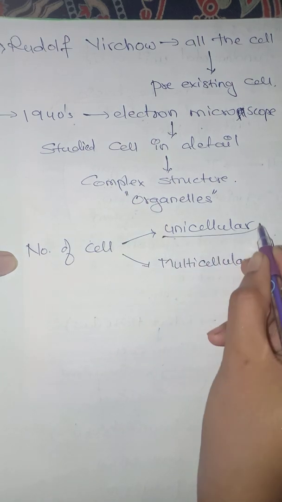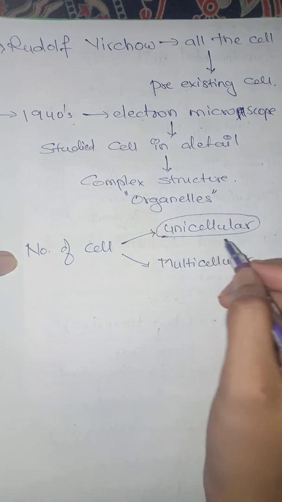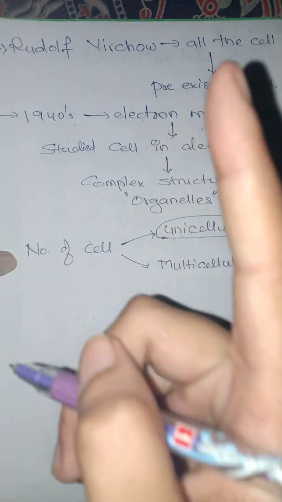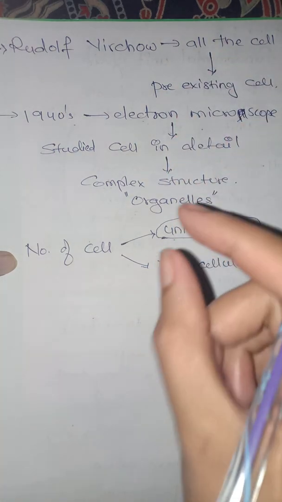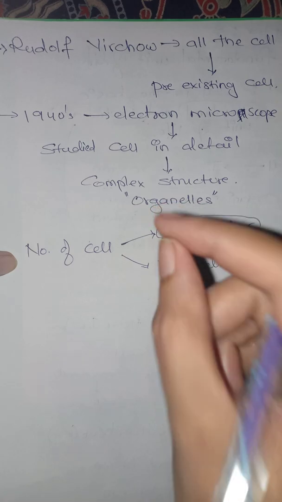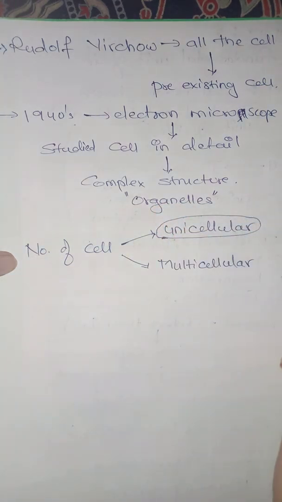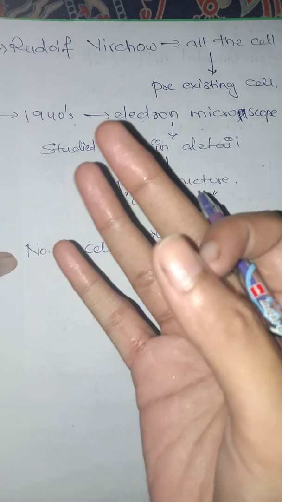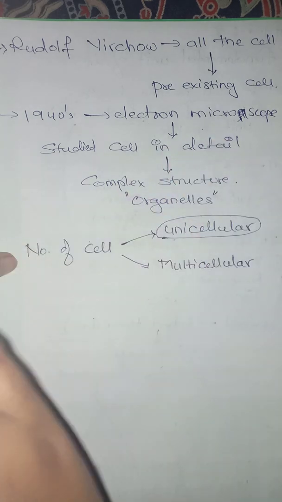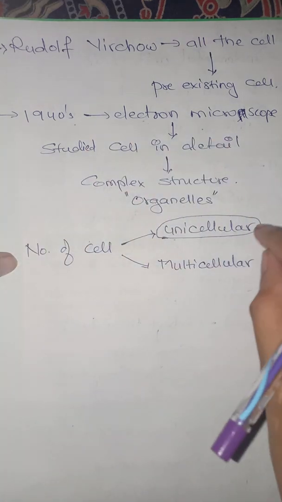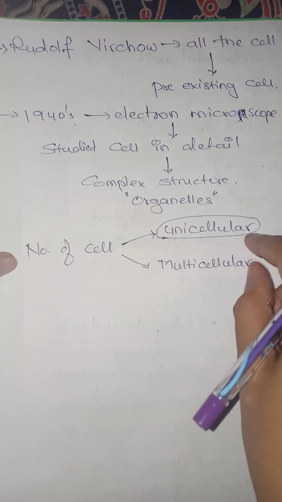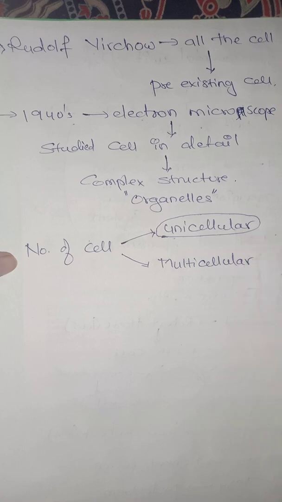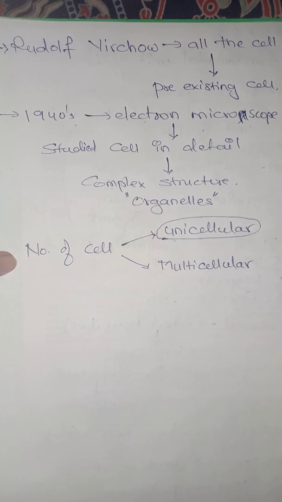In the unicellular organism, the organism is made up of a single cell, and that single cell will perform all the functions including digestion, excretion, respiration or metabolism. All the work will be performed by a single cell in the unicellular organism, right? For example, you have amoeba. Amoeba is a good example of a unicellular organism.